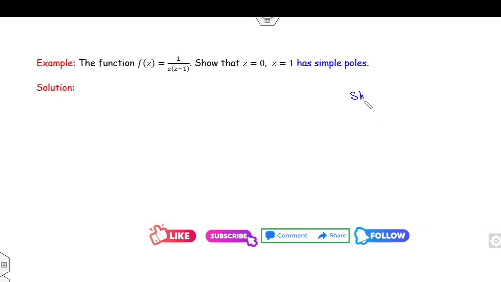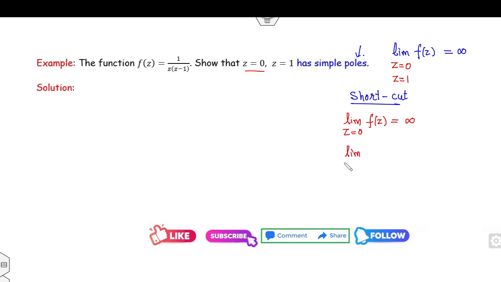Firstly, I can tell you how you can solve this problem in your competition exam. Your target is to check for a pole. That means your target is to prove the limit is infinity at the point z equal to 0 and at the point z equal to 1. So the limit at z equal to 0 of f(z) comes to be infinity. Also, the limit at z equal to 1 of f(z) is clearly infinity. What does it imply? This implies this is a pole. This is the way you can do it in your competition examination.